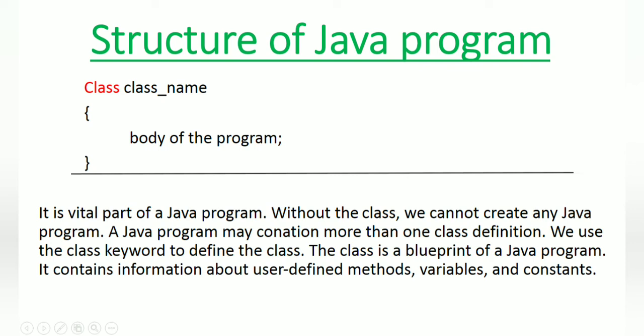Inside the class we declare the methods, variables, constants, and these are all known as identifiers. The methods, variables, constants, class name, these are all commonly known as identifiers. About identifiers you will get the details in the next video.